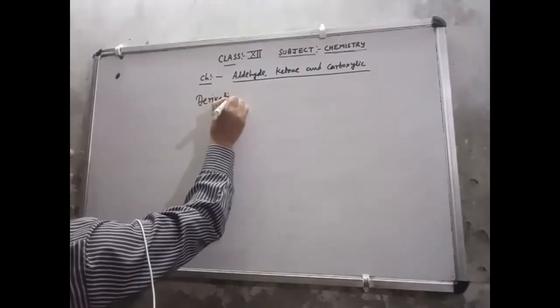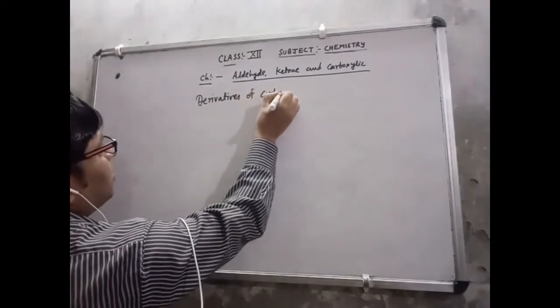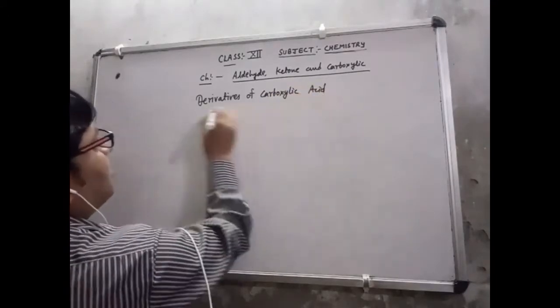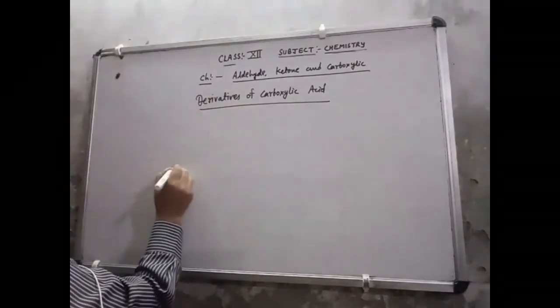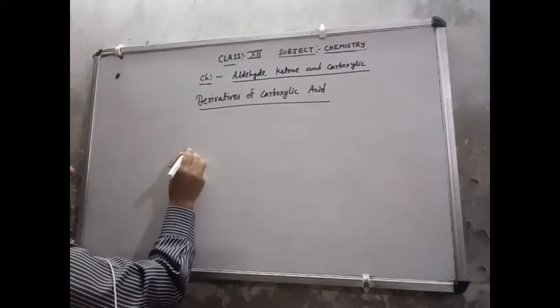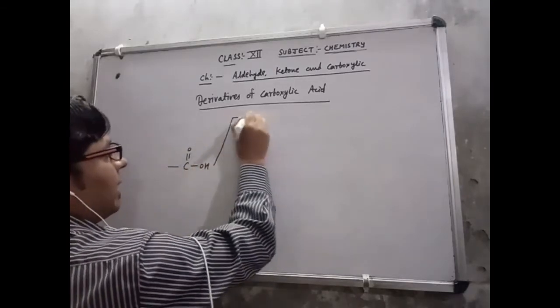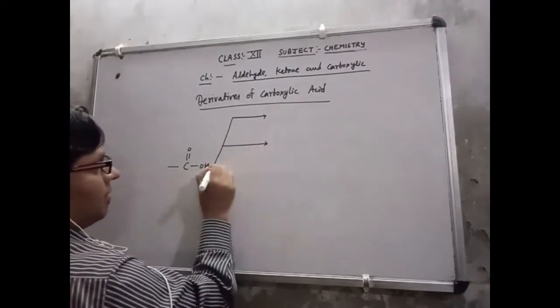Derivatives of carboxylic acid. Suppose I discuss the carboxylic acid, this is C double bond O single bond OH. If I am going for the derivatives, what are the derivatives of carboxylic acid that I will discuss with you here?